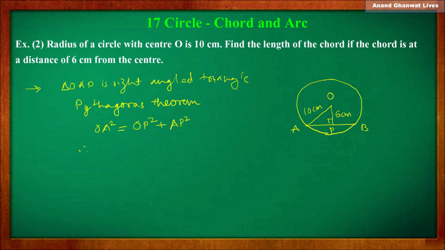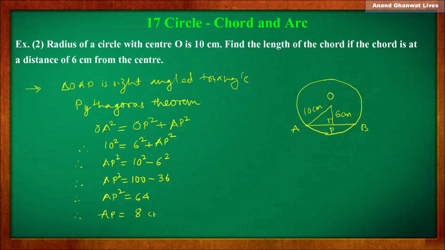Now OA is a radius, so square of 10 is equal to square of 6 plus AP square. Therefore square of AP is equal to 10 square minus 6 square. Therefore square of AP is equal to 100 minus 36. Therefore square of AP is equal to 64. Taking square root on both the sides, AP is equal to 8 centimeter.